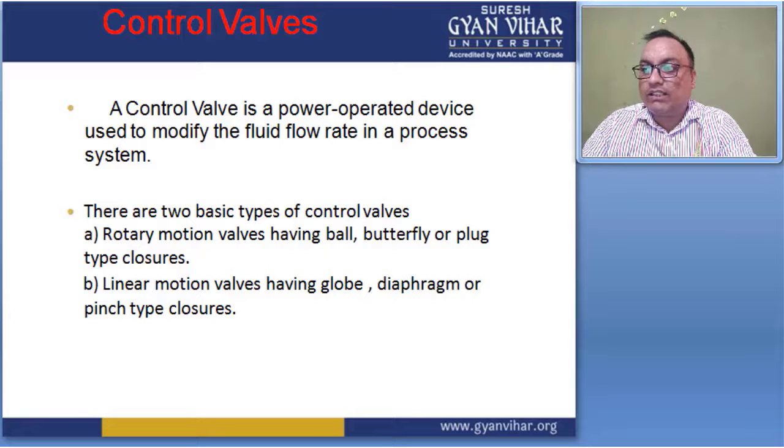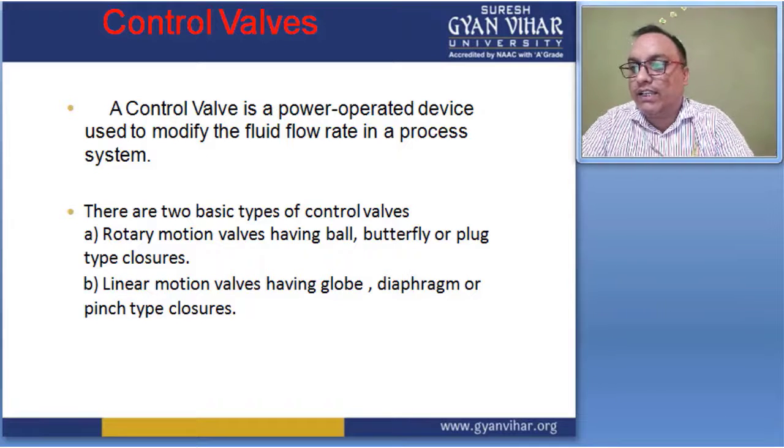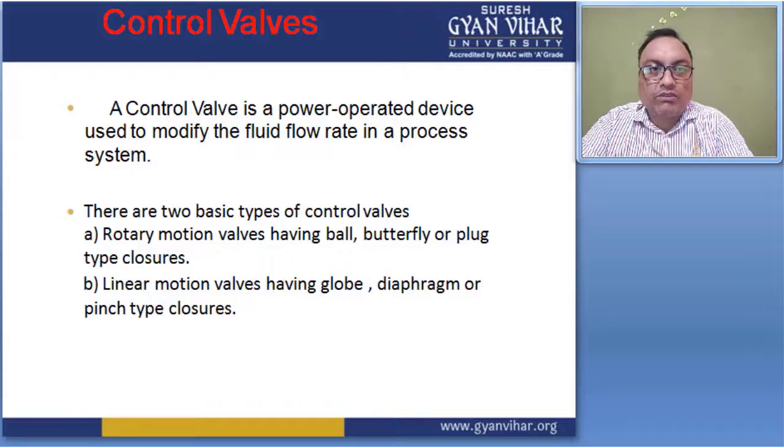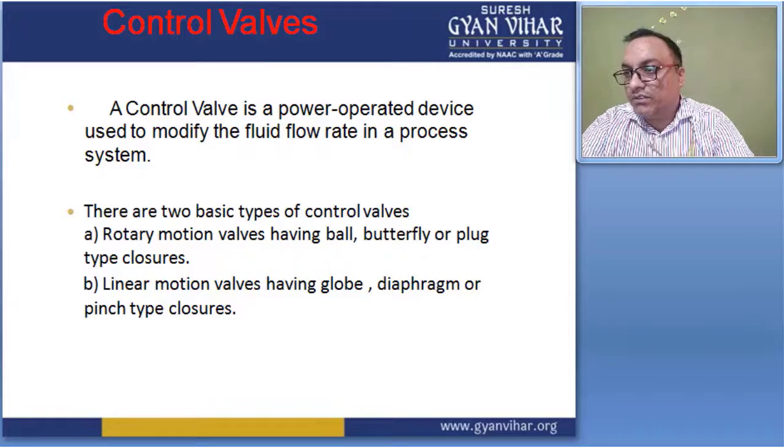The directional control valves serve a different purpose. They direct the energy transfer system to the appropriate location at the appropriate time, so they send the fluid to the location where you want to send it at that time.